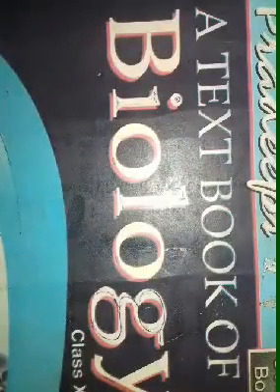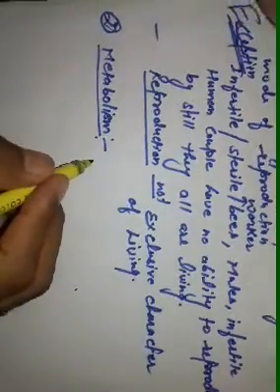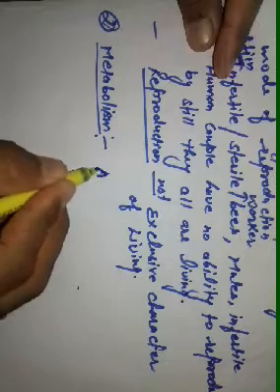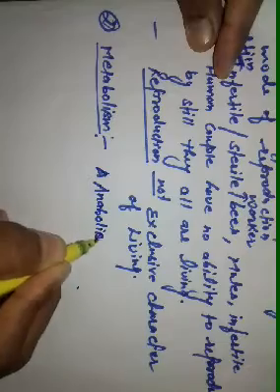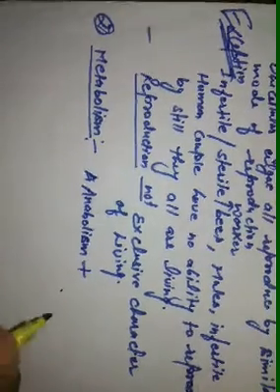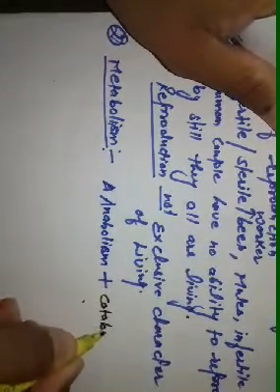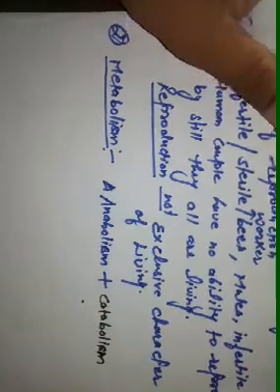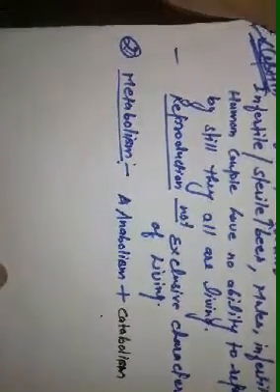The next character is metabolism. Metabolism is made up of two important terms: anabolism plus catabolism. We will discuss both terms later. Now, first of all, try to understand what is metabolism.